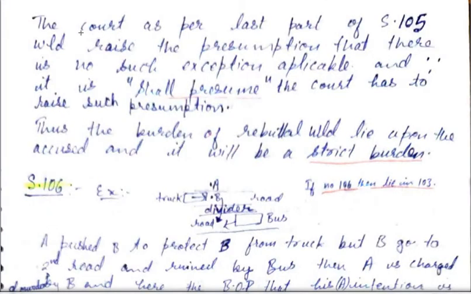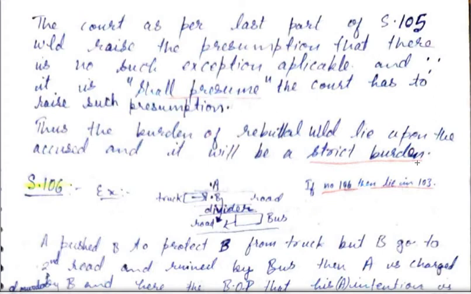The court, as per the last part of section 105, would raise the presumption that there is no such exception applicable, and since it is "shall presume", the court has to raise such presumption. Thus the burden of rebuttal would lie upon the accused and it will be a strict burden.